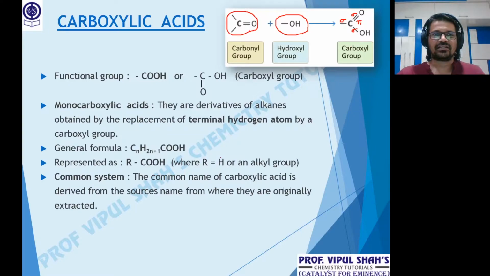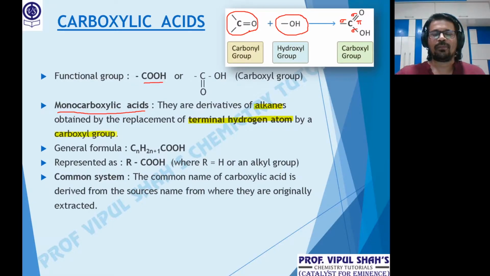Okay, so the functional group of carboxylic acids is the COOH group. We'll talk about only monocarboxylic acids, with only one COOH group. How do we define them? Monocarboxylic acids are derivatives of alkanes obtained by the replacement of the terminal hydrogen atom, that is, the last hydrogen atom, by the carboxyl group.